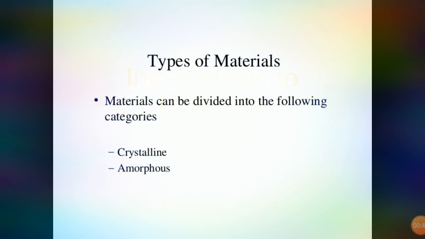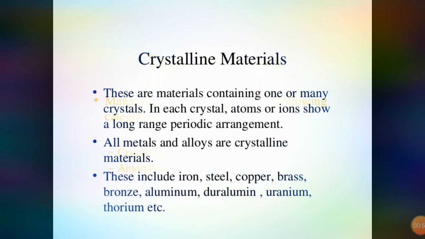Now we see there are different types of materials. So types of material are broadly categorized into two types, that is crystalline and amorphous. Now, what are crystalline materials? These are materials containing one or many crystals. So, in each crystal, atoms or ions show a long range periodic arrangement. So, all metals and the alloys are in crystalline